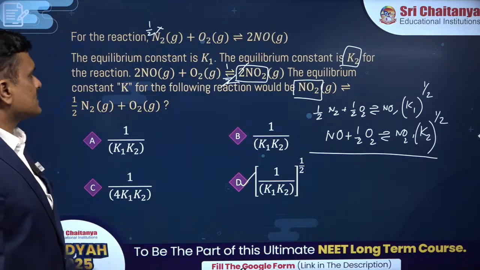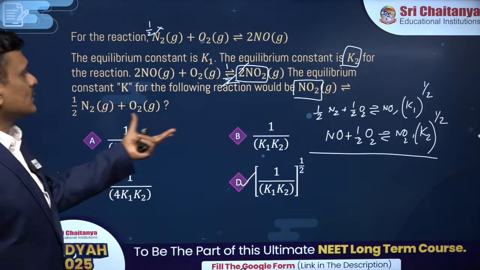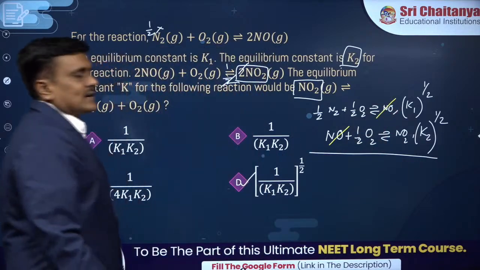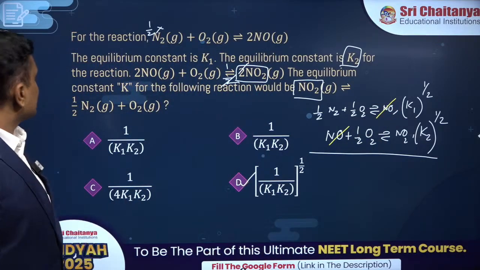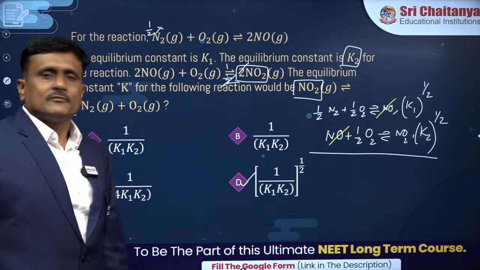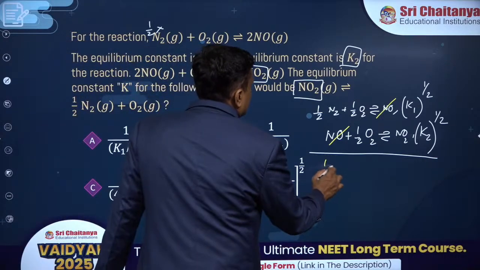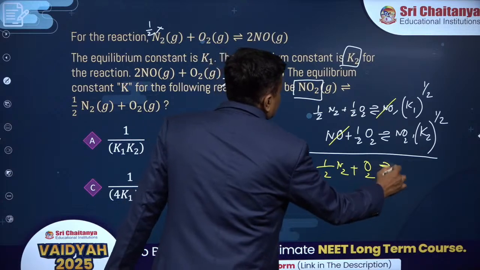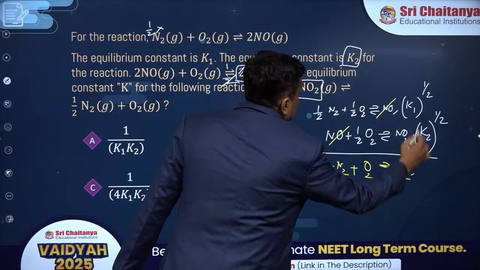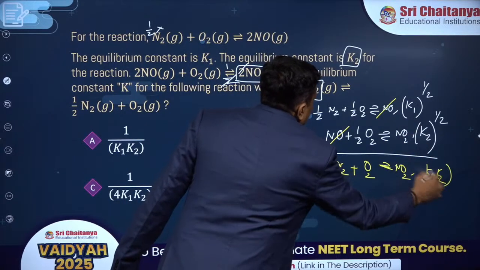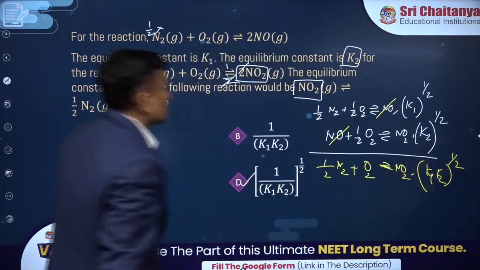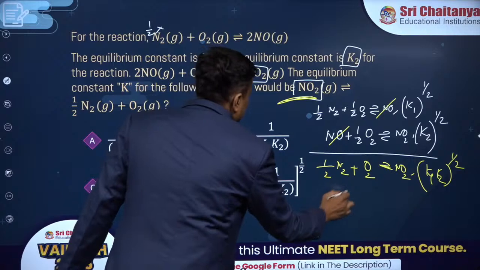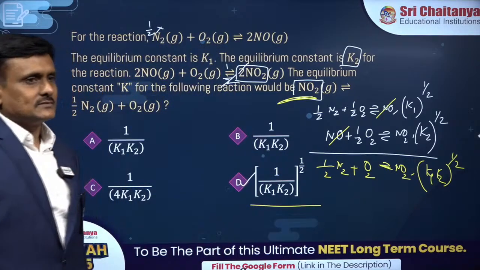You can see in the net equation you should have NO2 on the product side. Now when you are adding these two equations, your NO is gone. You can see in the net equation there is no NO. First of all you write the net equation. What do you get? Half N2 plus half O2, that is 1, giving rise to NO2. When you are adding up, the constant becomes the product, and what is asked is the reverse. Reverse means the equilibrium constant will be inverted. So brilliant.